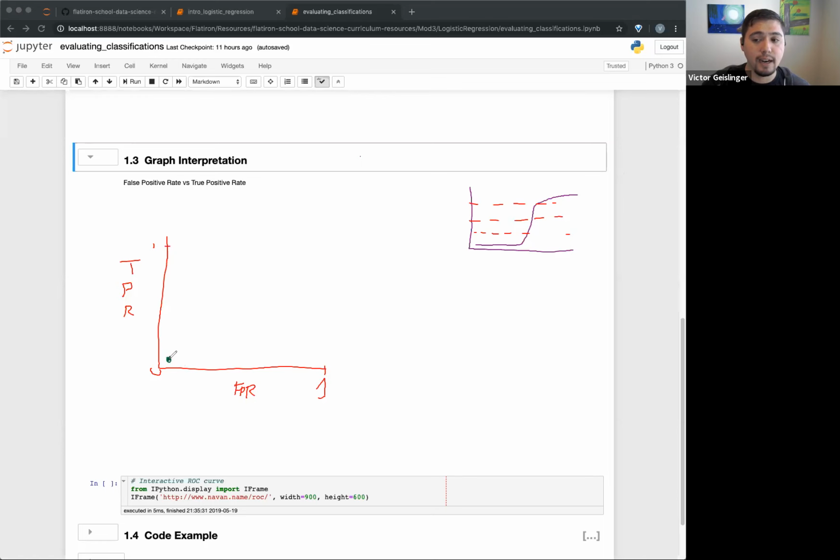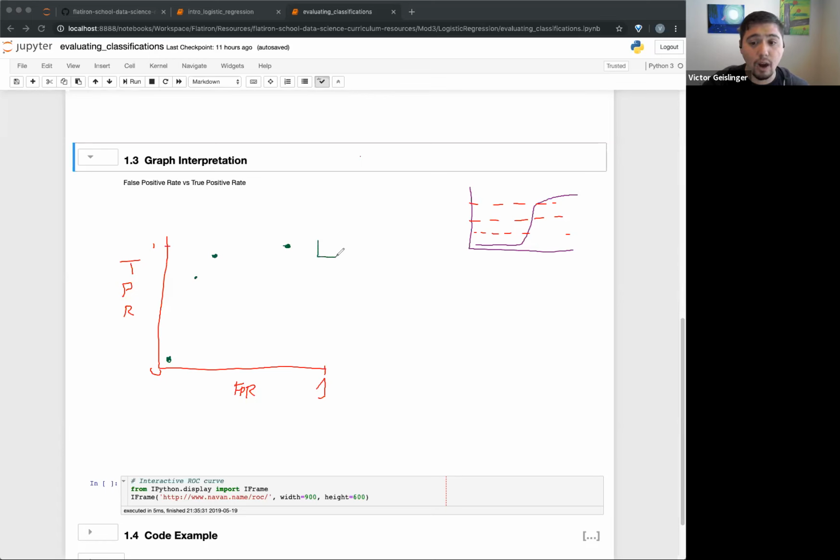So we have a dot right here. Then maybe halfway through, we have most of the true positives. The true positive rate's pretty high, but we're still getting quite a lot of false positives because it's spread out that way. In this threshold, we're getting a pretty good true positive rate, and a pretty good false positive rate too, so we might have a point right here. So we have these points for different thresholds, and with them we can figure out what might be the best one.